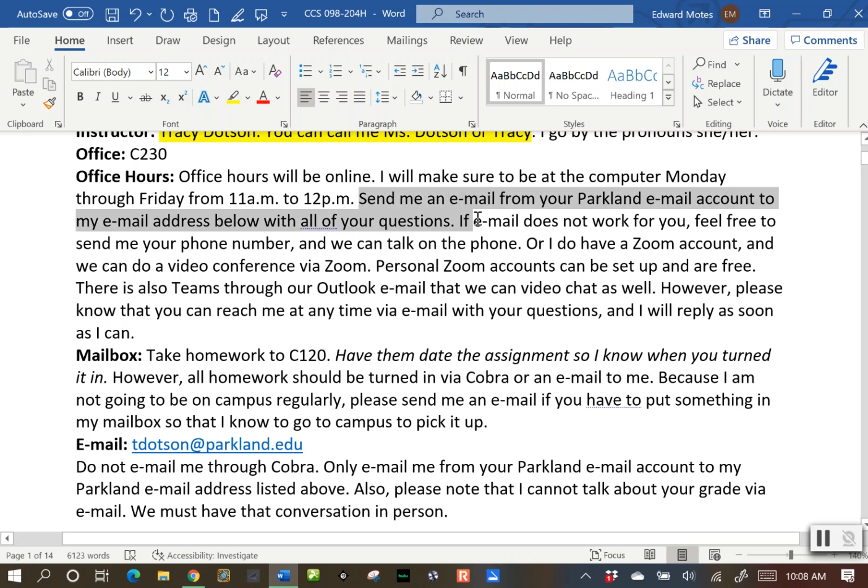That is important. We have something called FERPA, which requires us to only talk to you about your education here, your grades, things like that. And so in order to assure that we are talking to who we're supposed to be talking to, you need to use your Parkland email account. Don't use your Gmail, your Yahoo, Hotmail, or Outlook.